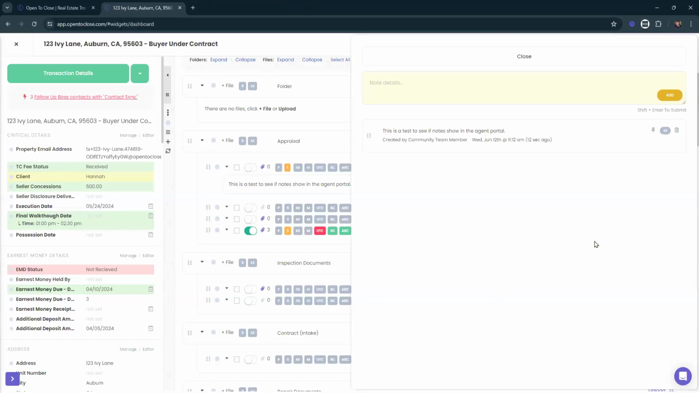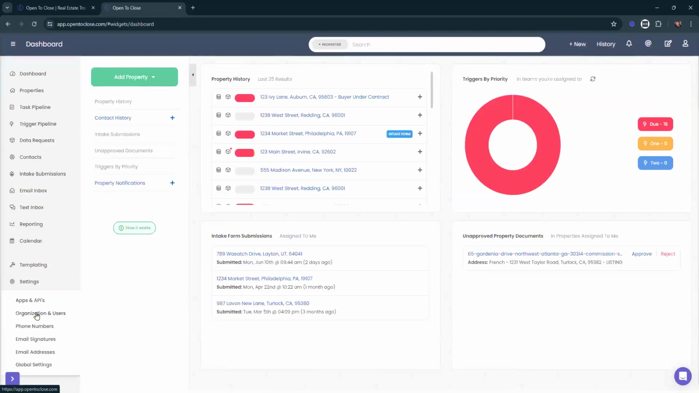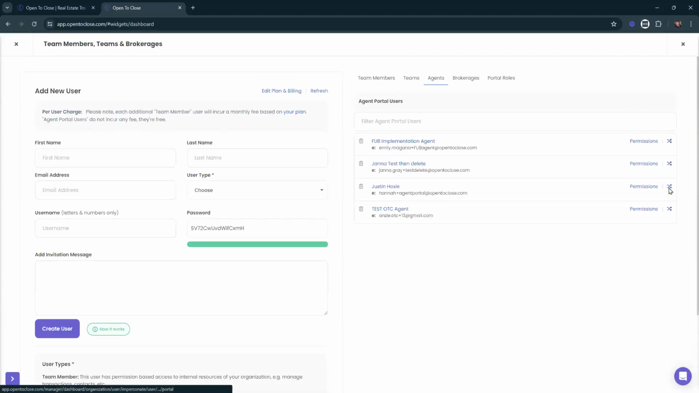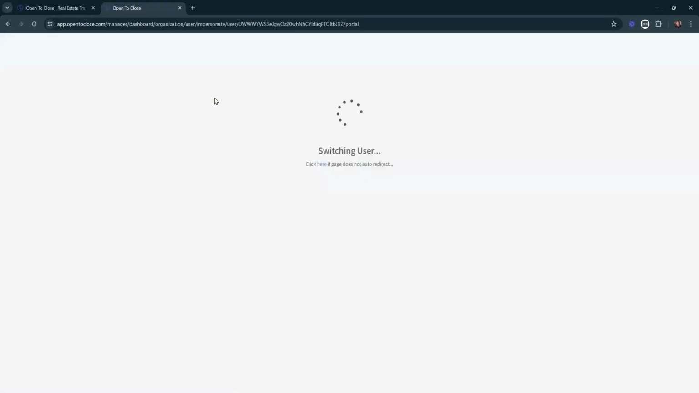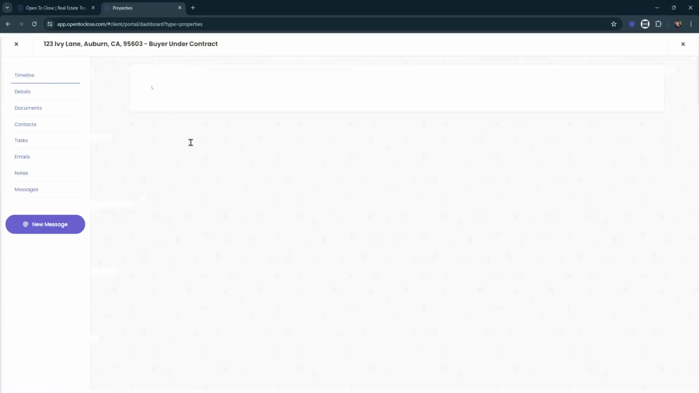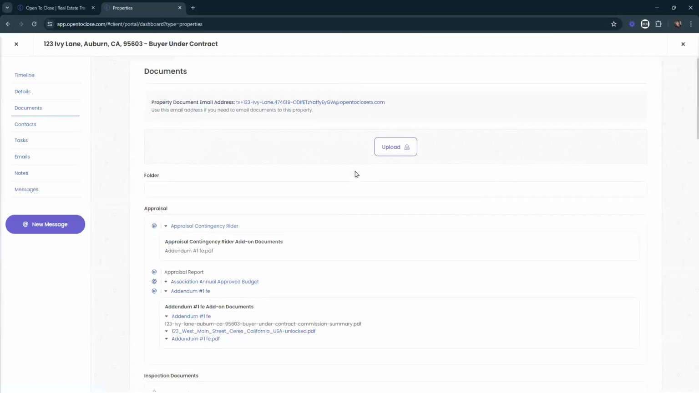I'm going to go ahead and close out of that extra tab. So this is meant to be a test, right? To see if it does show up. So I'll go ahead and close out of this. I'm going to close out of this property. We'll get back down to our organization users, head over to our agents. We're going to impersonate that agent again. Once we're in there, we're going to go back over to our Ivy Lane property, head back down to our documents, and we are looking.